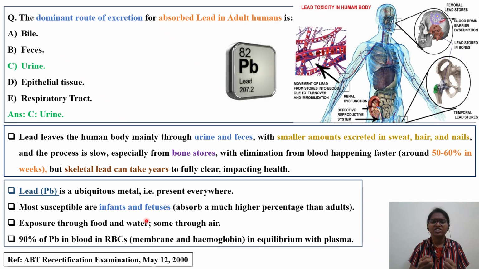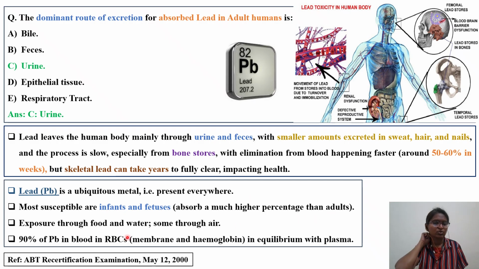The reason is more GI absorption, and certain systems are not yet developed in infants and fetus. The major reason is that the GI absorption rate is faster. For example, if 100 mg lead is given to an adult as well as to infants and children, more absorption will be there in children or infants when compared to adults. They absorb a much higher percentage than adults. Exposure is through food and water.